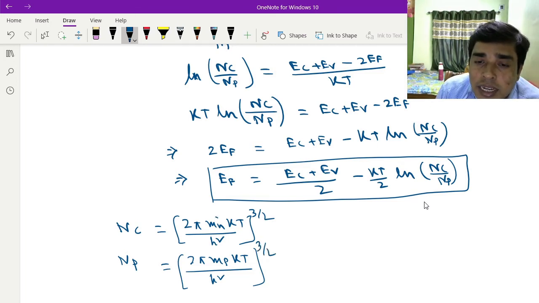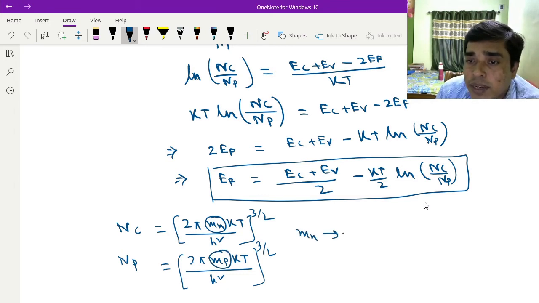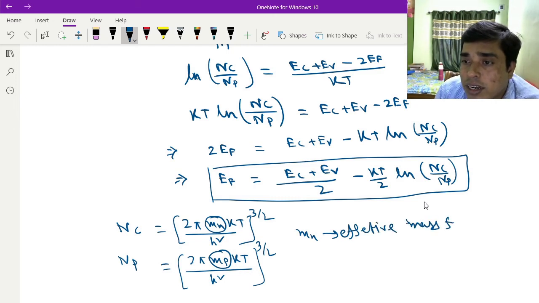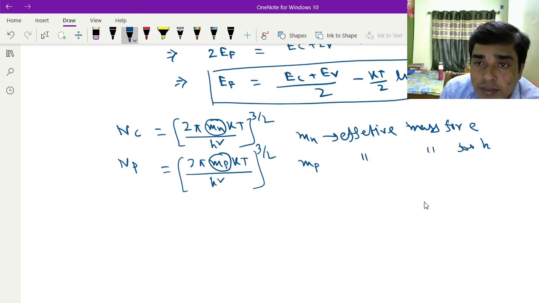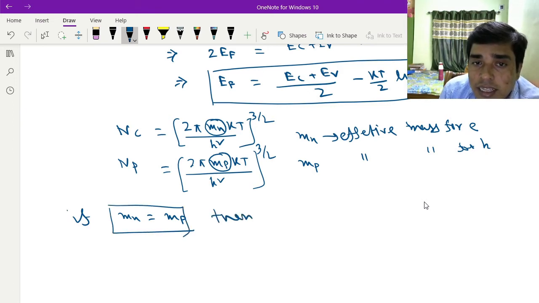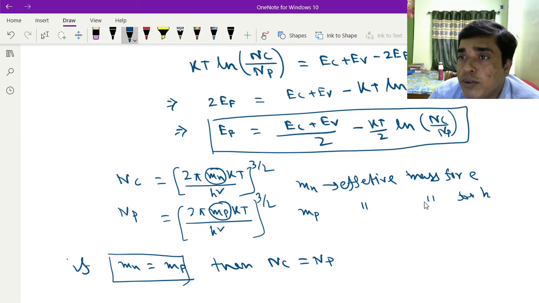What is mn? mn is the effective mass for electrons, and mp is the effective mass for holes. Okay, so if mn equals mp, then nc equals np. Suppose this is equation number 2.